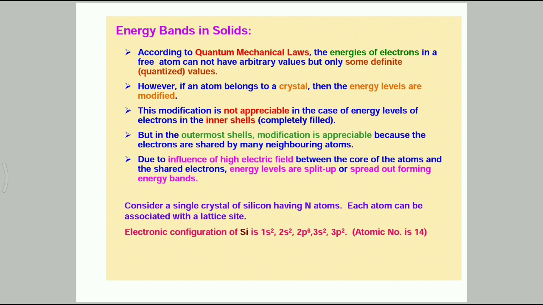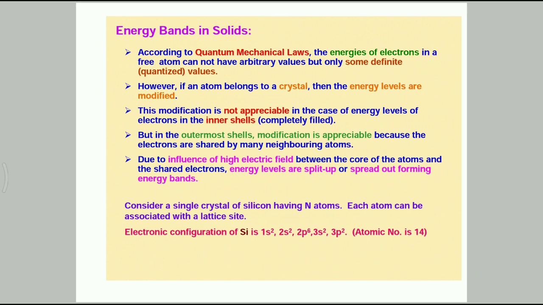But in a crystal, due to interatomic interaction, valence electrons are shared by more than one atom. Due to this, splitting of energy levels takes place. The collection of these closely spaced energy levels is called an energy band.